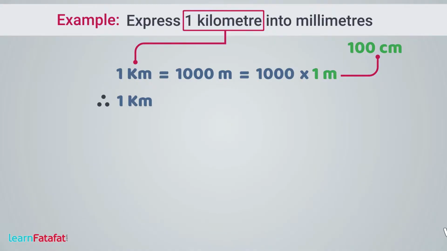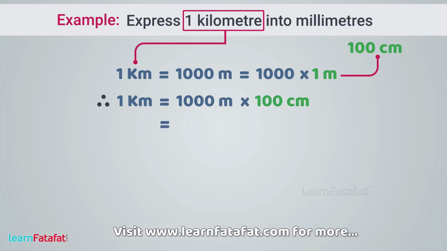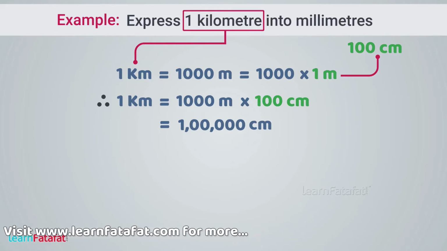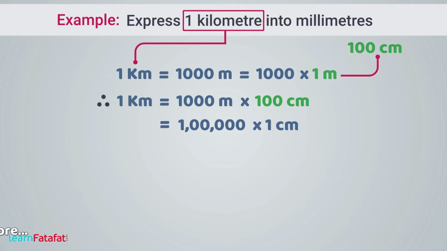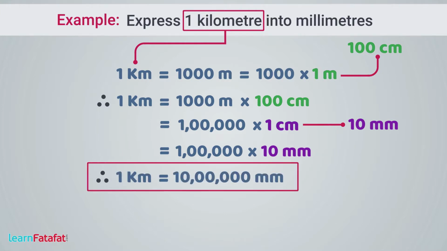So 1 kilometer equals 1000 multiplied by 100 centimeter, which is equal to 1 lakh centimeter, or 1 lakh into 1 centimeter. But 1 centimeter equals 10 millimeters. So 1 kilometer equals 1 lakh multiplied by 10 millimeters. Therefore, 1 kilometer equals 10 lakh millimeter.